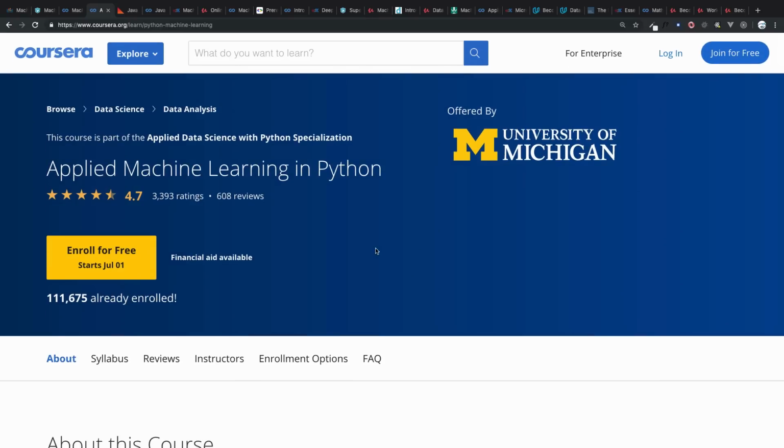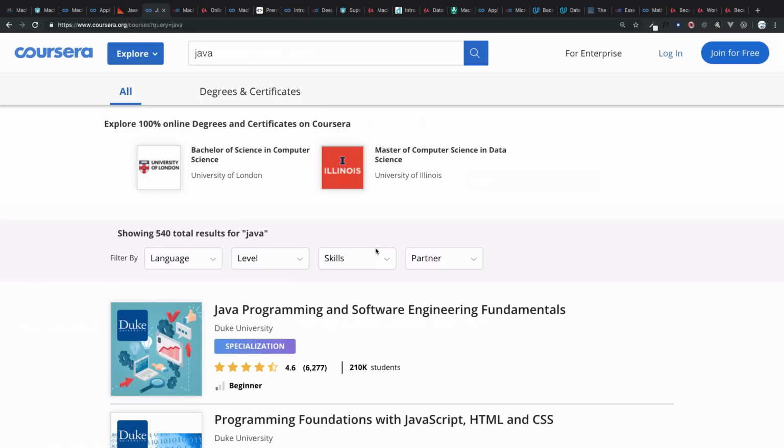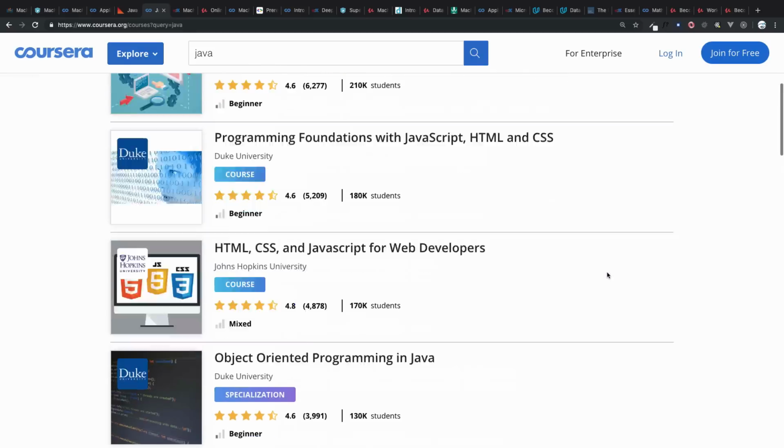Then if you want to use Java as your language for machine learning, this article by SkyMind is a great resource for Java AI and ML things. So if you want to use Java, head over to this blog or this article. Then if you want to learn more about Java, Coursera is always helping you, and you can learn Java from Coursera, which has lots of content.